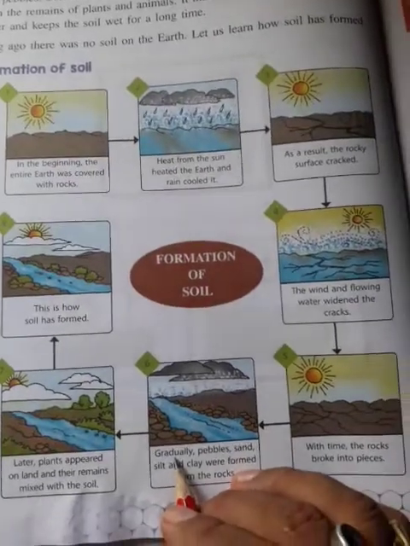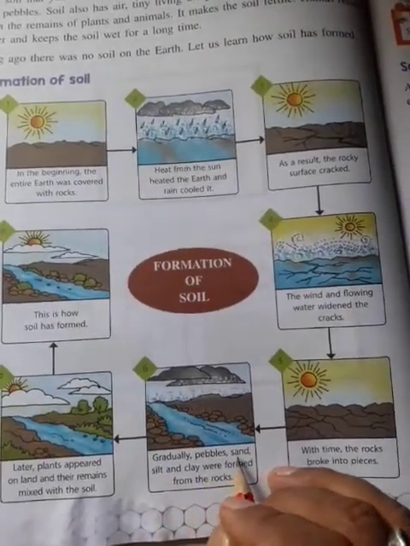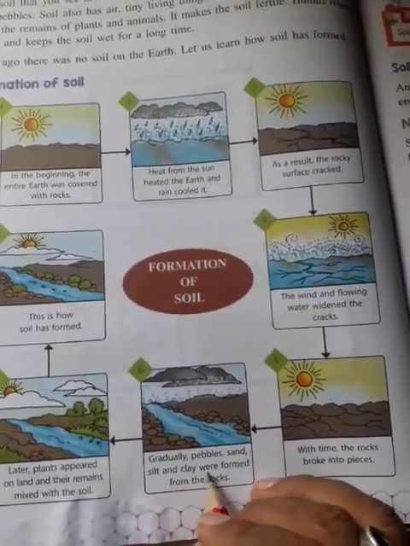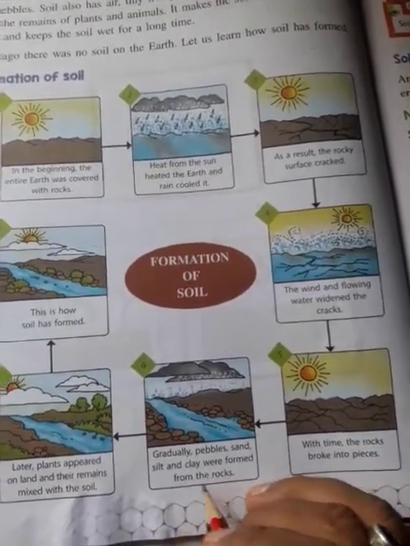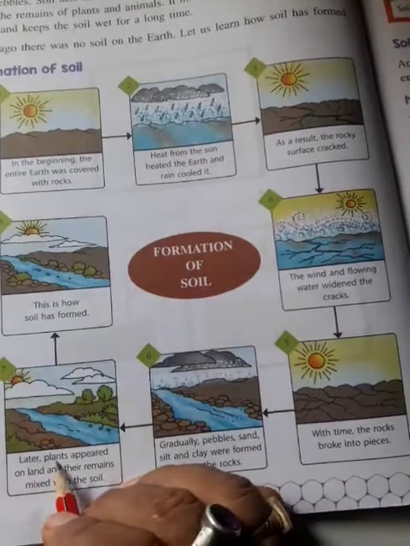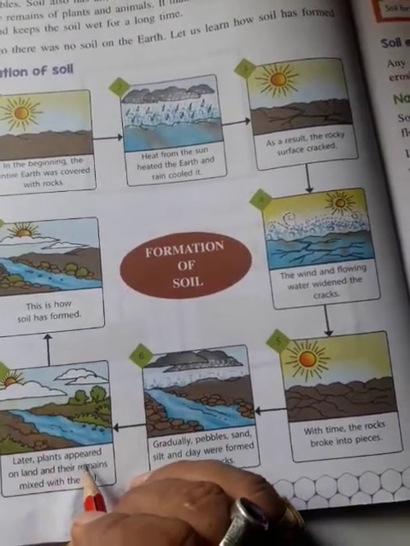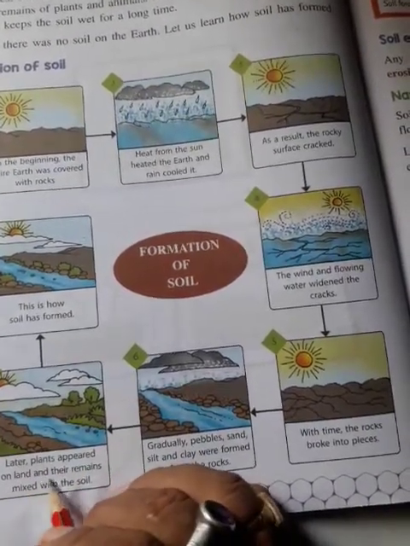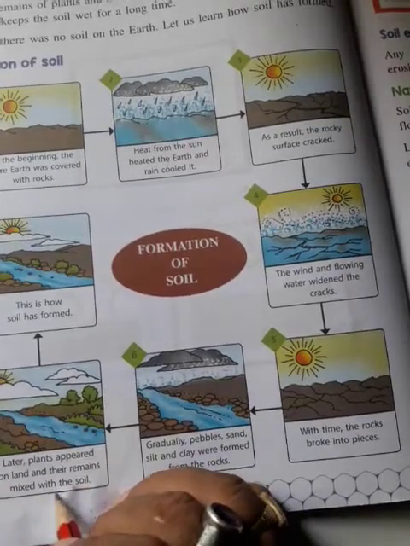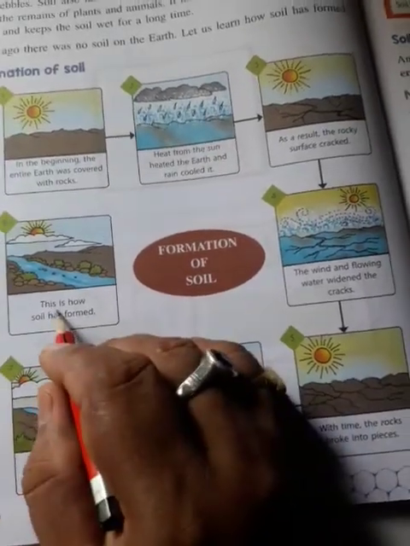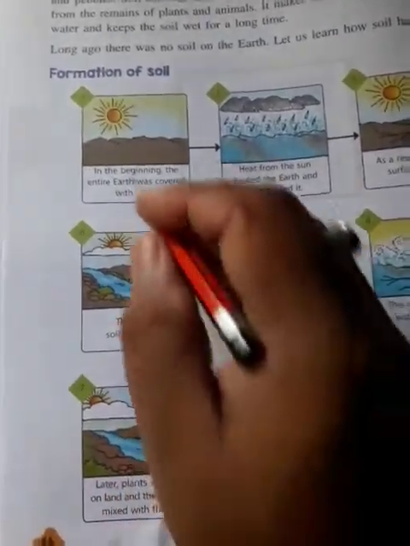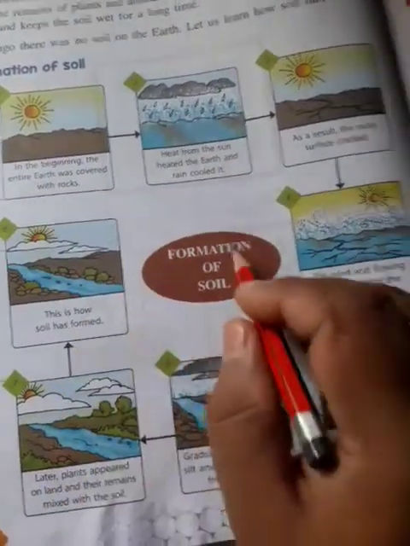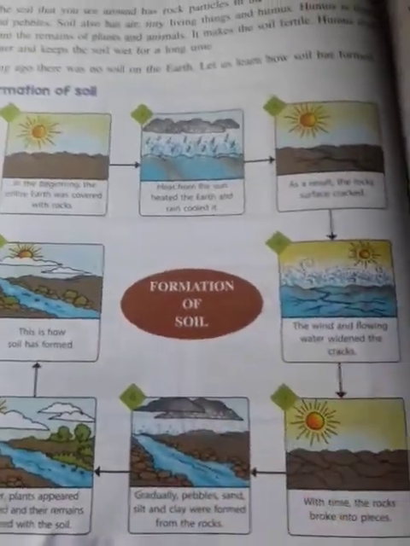Gradually, pebbles, sand, silt, and clay were formed from the rocks. Later, plants appeared on land and their remains mixed with the soil. This is how soil has formed.